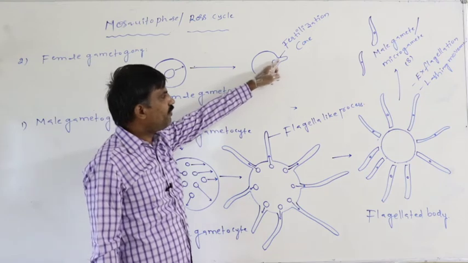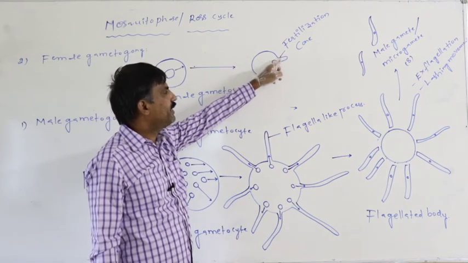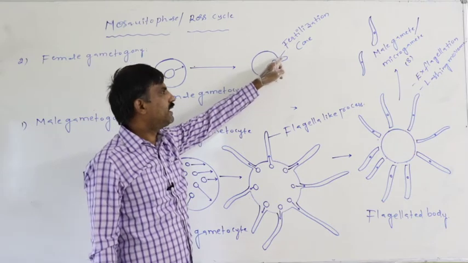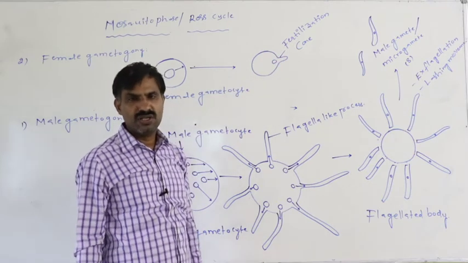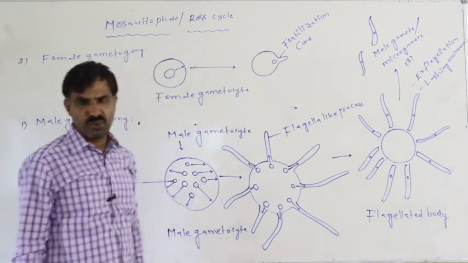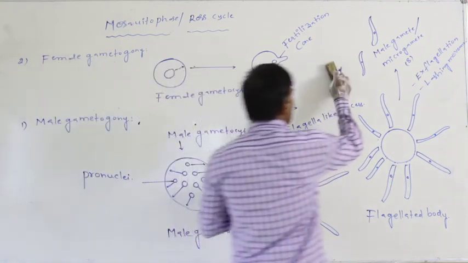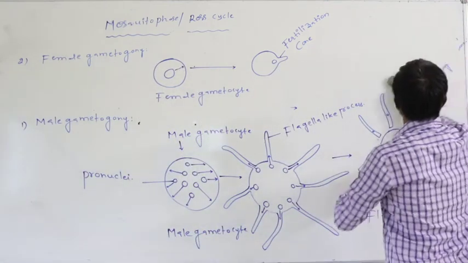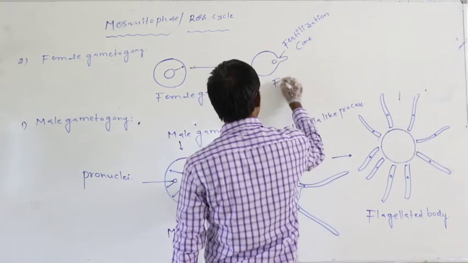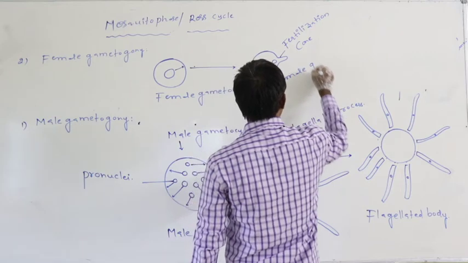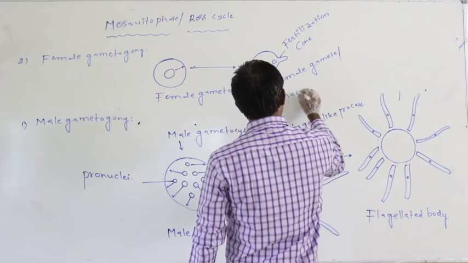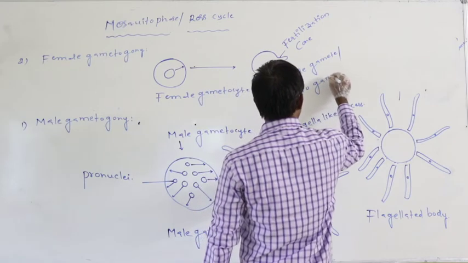After getting to the peripheral region, at this particular site, whatever cytoplasm is present gets projected out to form a specialized structure, that is said to be the fertilization cone. After the formation of the fertilization cone, this female gametocyte is said to be the female gamete or macrogamete.